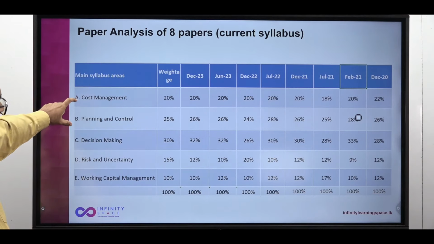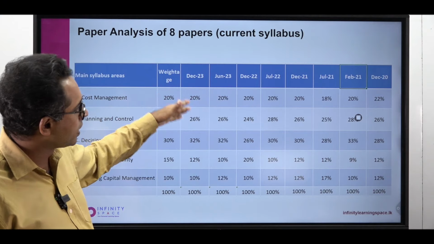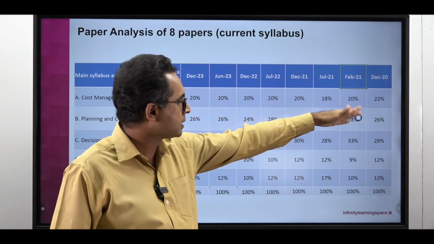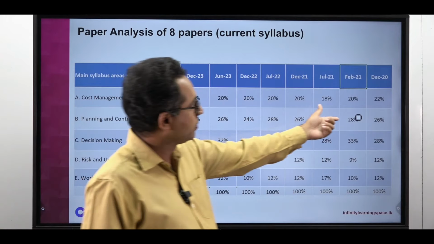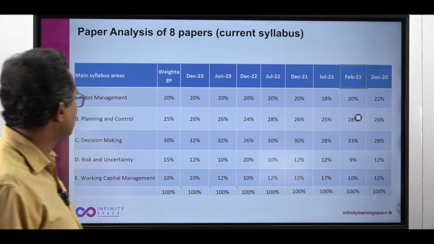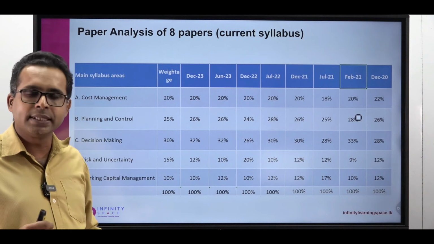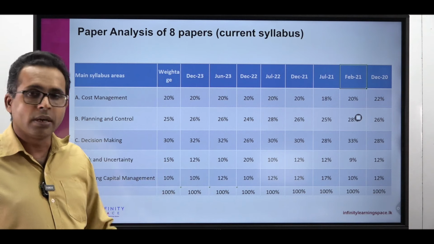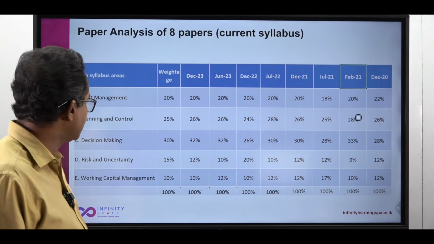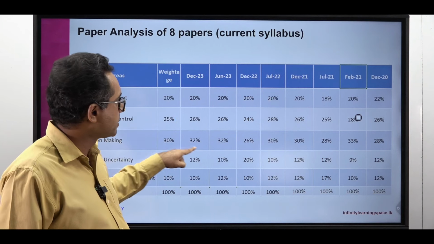Planning and control, standard costing, budgeting, balanced scorecard, beyond budgeting: that area has a syllabus weightage of 25%. You see 26, 24, 28, 26, around 25, it has been evolving, sometimes 28 also. Those are exceptions. Decision making is 30%, where CVP analysis, limiting factor, linear programming, project evaluation and all this stuff we discussed are there. So it's around 30, sometimes 32.